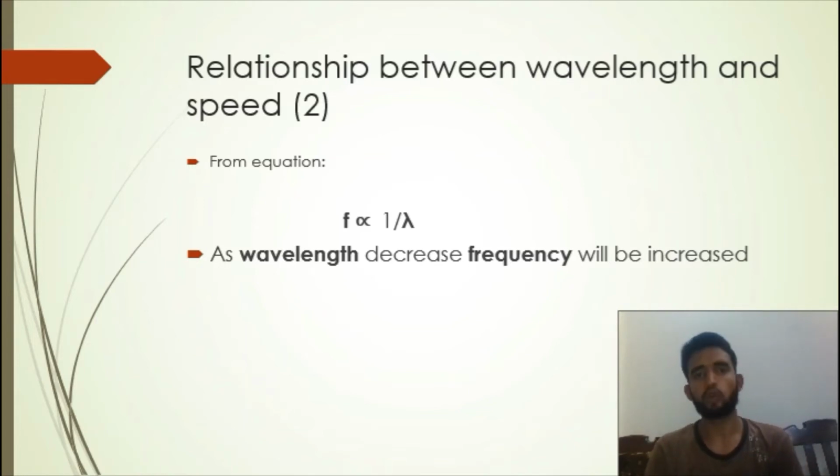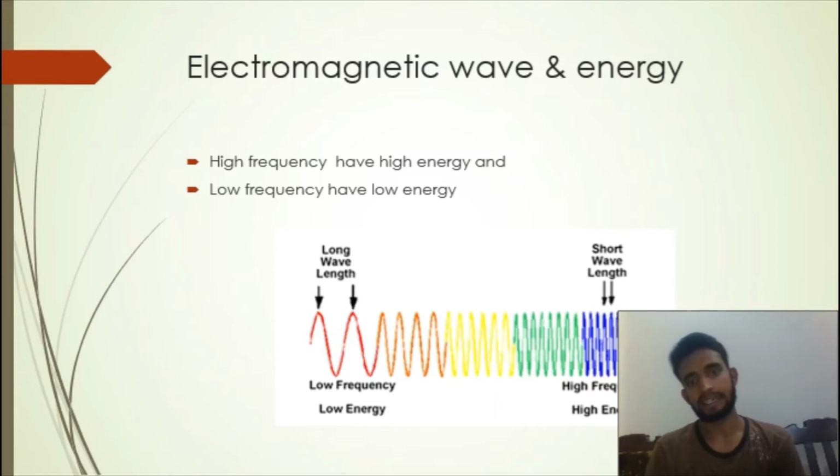And now we will also see the next topic, electromagnetic waves and energy. High frequency has high energy because the nodes are very close. In the image we are seeing that where frequency is high, meaning nodes are very close, the energy is very high, and where the nodes are far from each other, the energy is low. So energy increases as frequency increases, and energy is lower as frequency is lower.